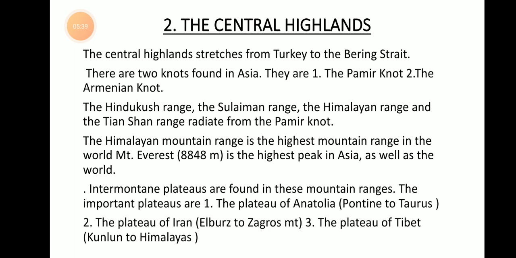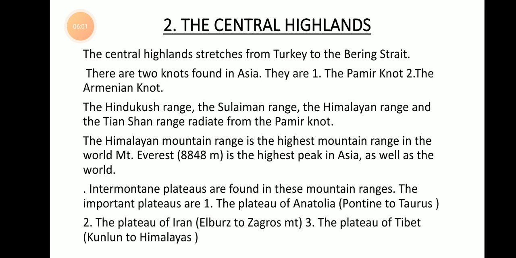There are two knots found in Asia. A knot is a place, the top of a mountain, from where different mountain ranges meet together. When different mountain ranges meet at a point, that point is called a knot.